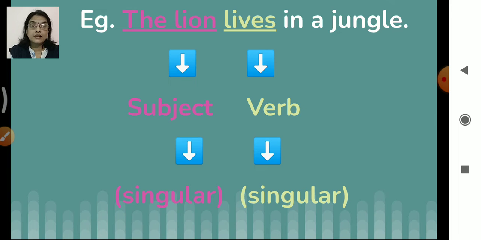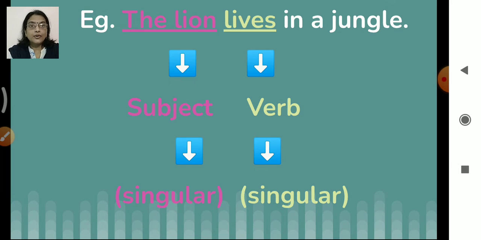So lives is a verb and lives is a singular verb. The lion is singular and lives is singular. So whenever your subject is singular, you are going to use a singular verb. Followed? So when the subject of a sentence is singular, the verb also should be singular.